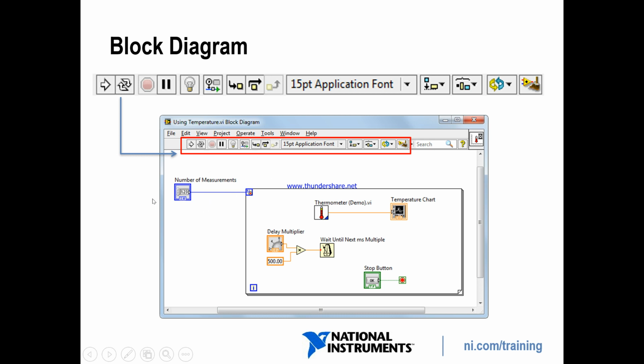Now come here. This one is a numeric control terminal. We have given the name number of measurements. If we give the number of measurements as 10, then this while loop will run 10 times and we will acquire 10 measured values. So this one is our terminal. This delay multiplier is also a terminal. This stop button is also a terminal. This is a numeric control terminal, this is a boolean control terminal, and this is a graph indicator terminal, a chart indicator terminal.